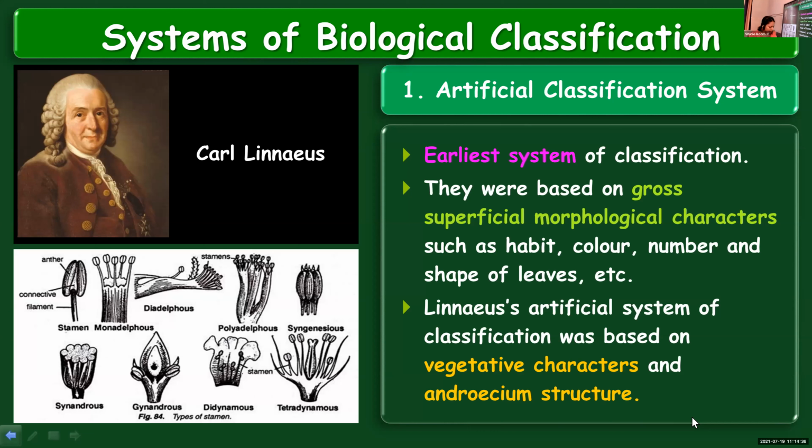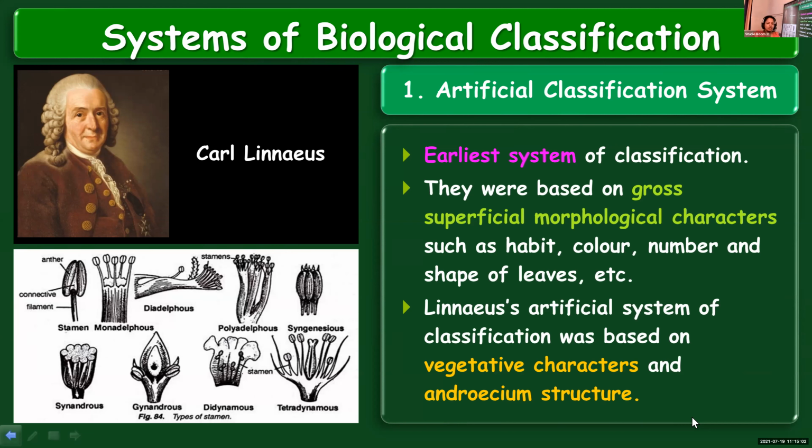So once again, I will repeat the artificial system of classification. This was based on gross superficial morphological characteristics. Morphology is the branch of biology that deals with the form and structure of living organisms.